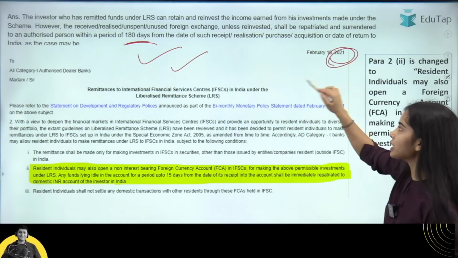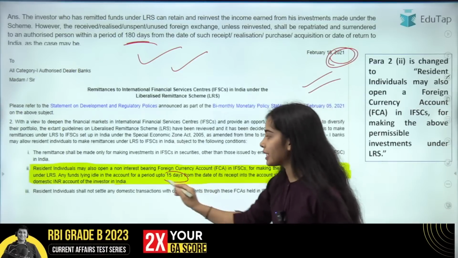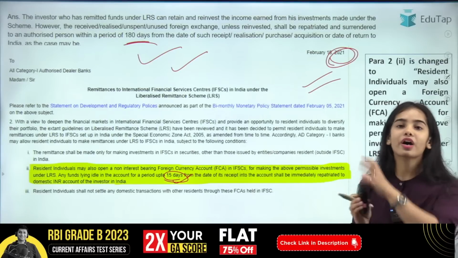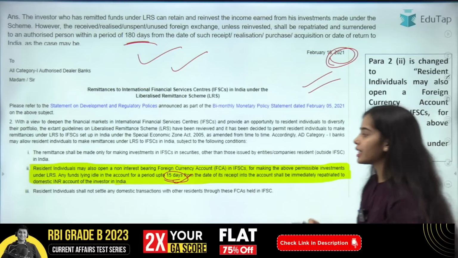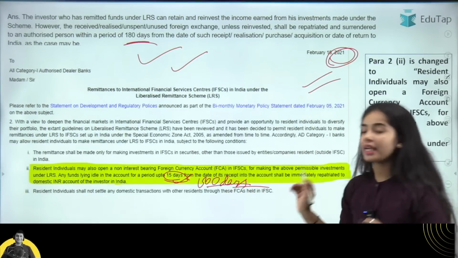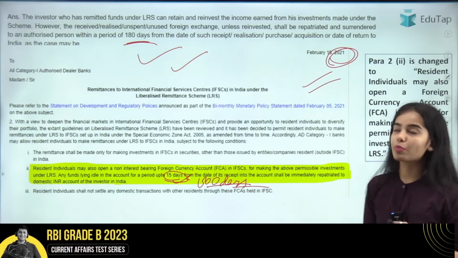So in 2021, the limit was 15 days, that if the money is staying idle for 15 days, you have to bring the money back. Now the timeline has been increased to 180 days. If the money is remaining idle for 180 days, the money has to be brought back.